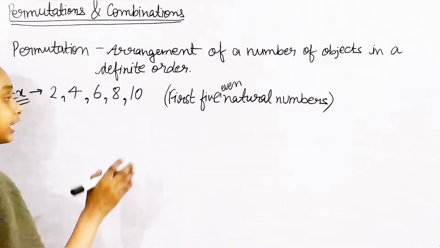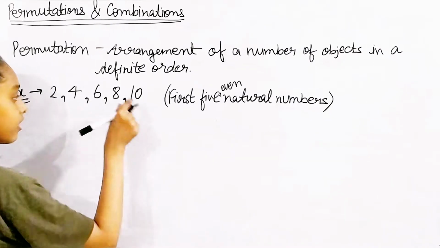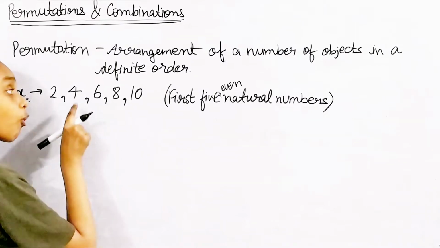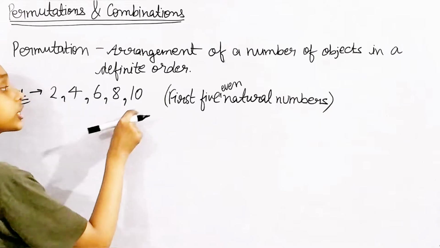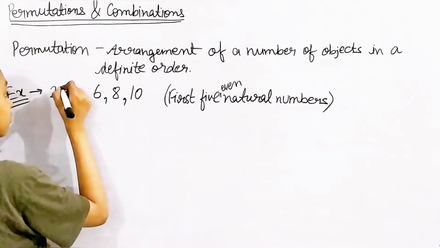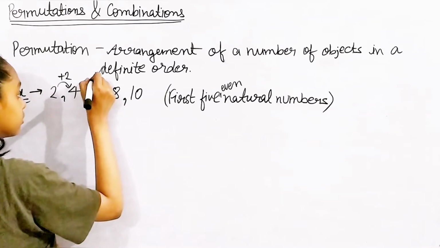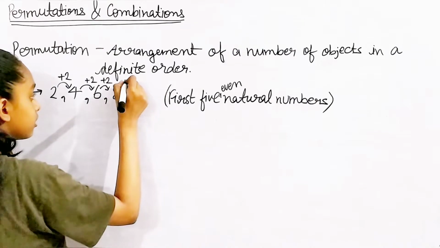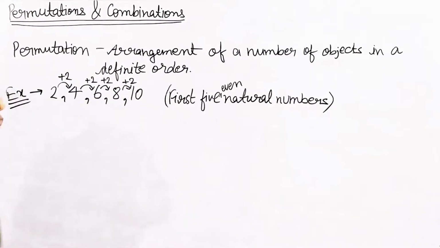On adding 2 to each number, I'm getting 2 plus 2 is 4, 4 plus 2 is 6, 6 plus 2 is 8, 8 plus 2 is 10. So that's what I can see here.